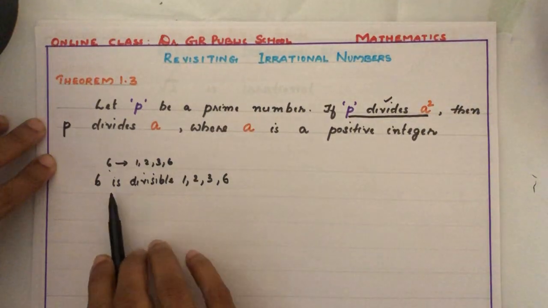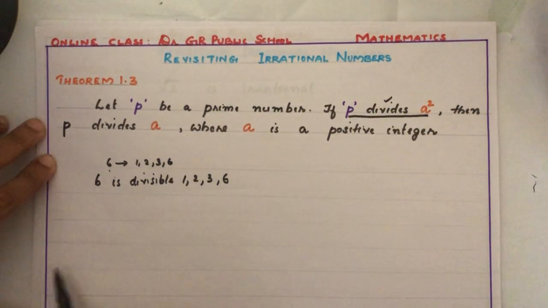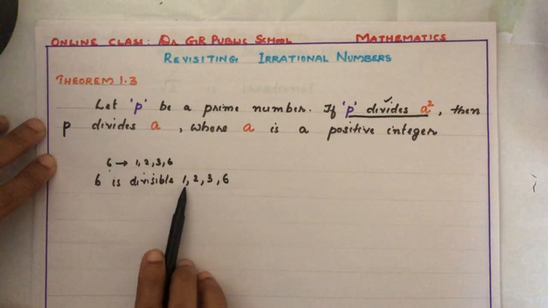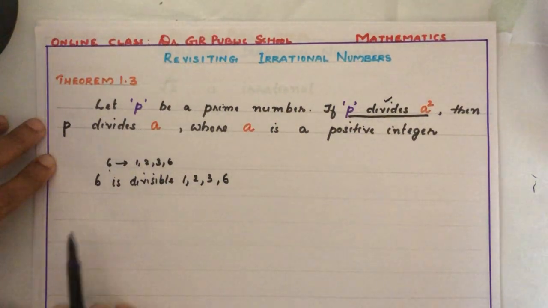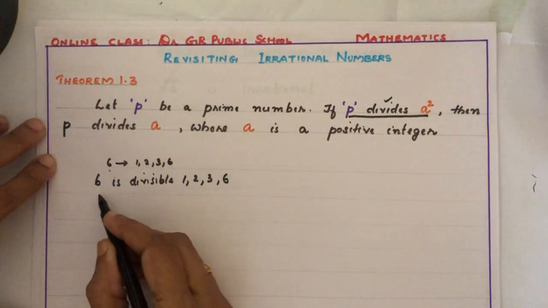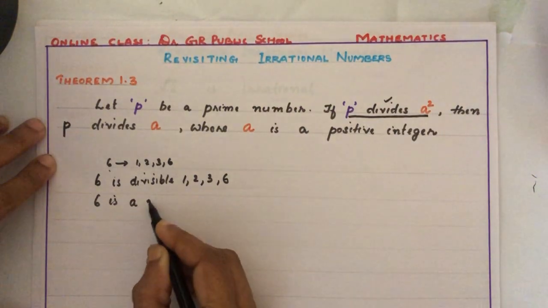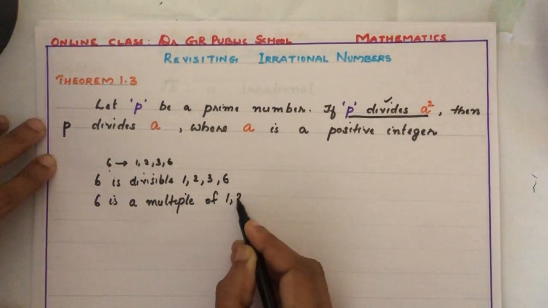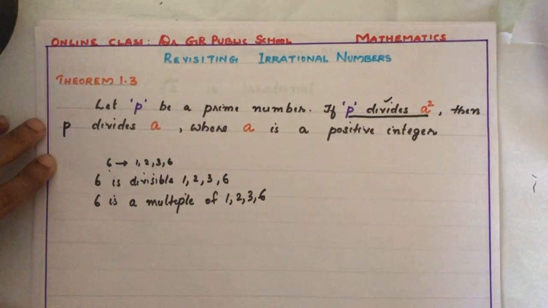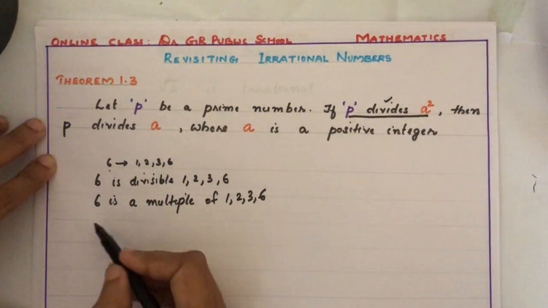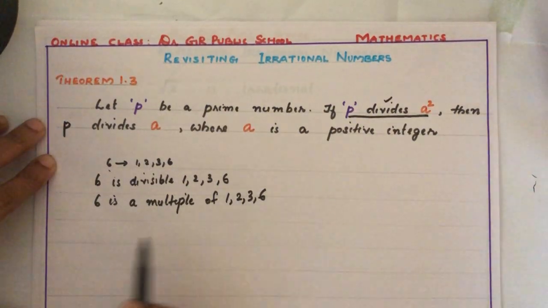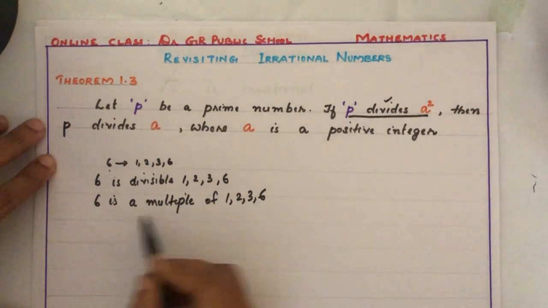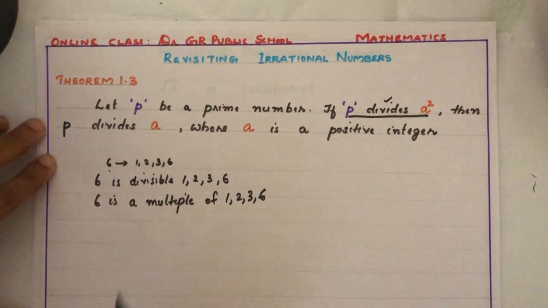Or in other words, we can say 6 is a multiple of these numbers. Or we can say these numbers divide 6. That is, 1, 2, 3 and 6 divide 6.